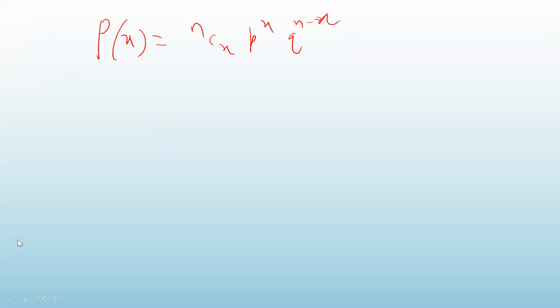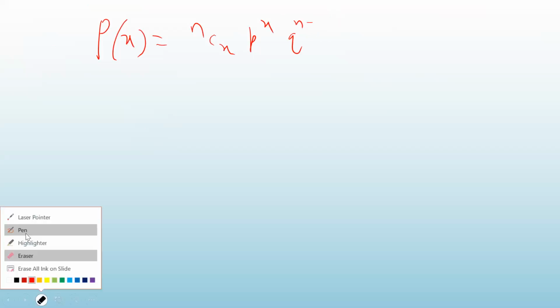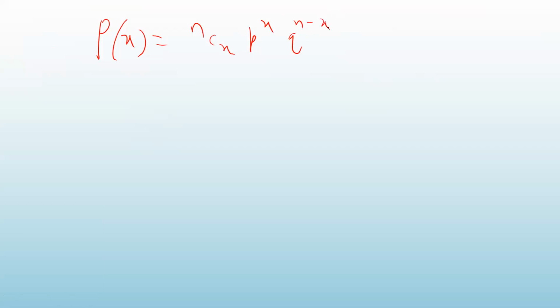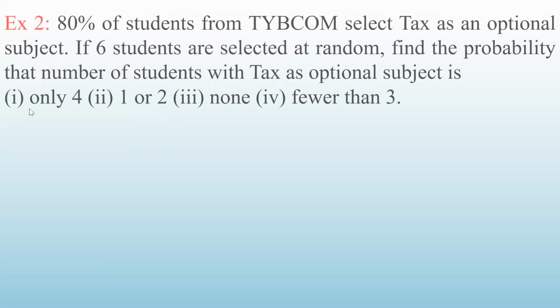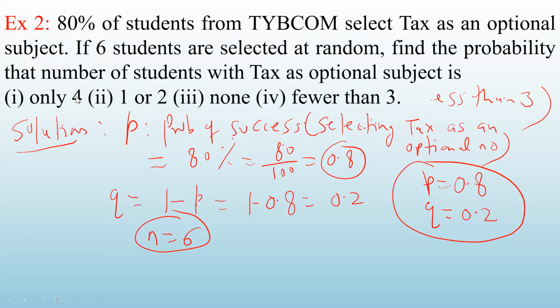Now what we have to do is, one by one, take all the events and find out their probability. What is the first one? Only 4, meaning out of 6 students, only 4 students have selected text. So X is equal to 4.